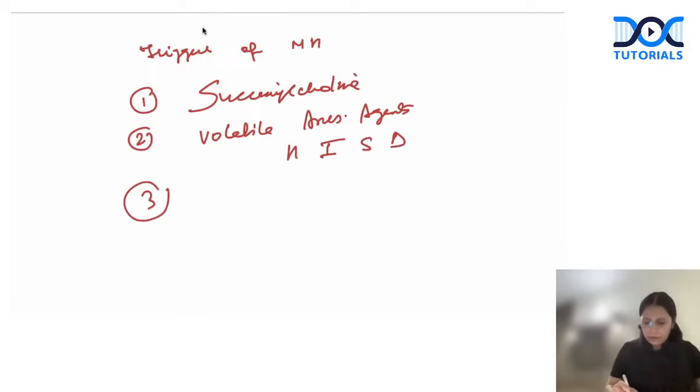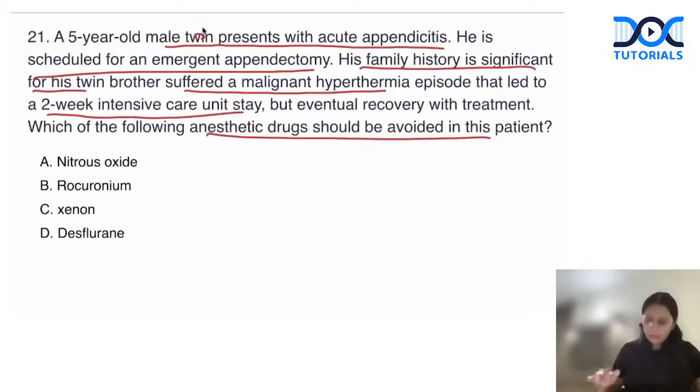And number 3, lignocaine, a local anesthetic, can trigger malignant hypothermia. So nitrous oxide, a carrier gas, is not triggering malignant hypothermia. Rocuronium, a non-depolarizing agent, doesn't trigger malignant hypothermia. Xenon doesn't trigger malignant hypothermia. Desflurane has to be avoided in this patient.